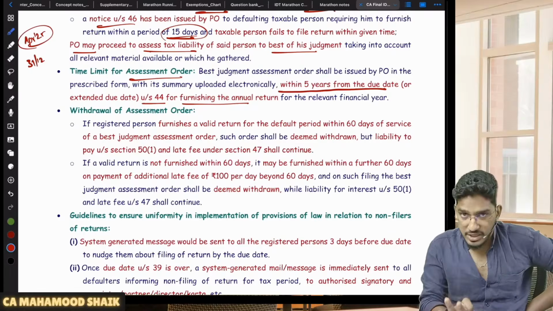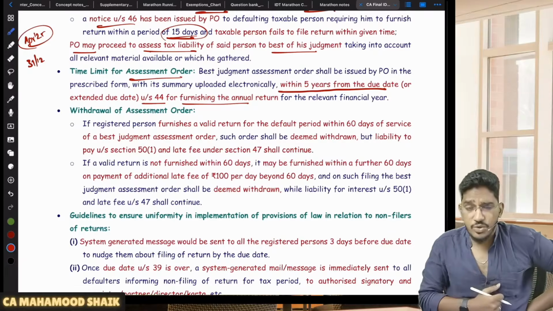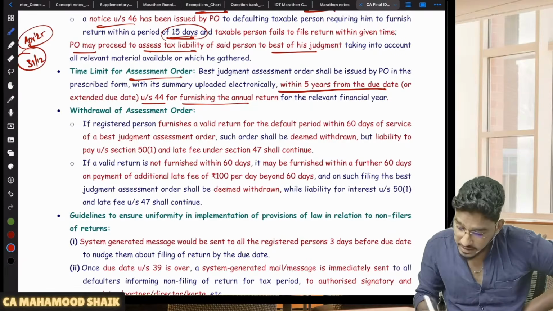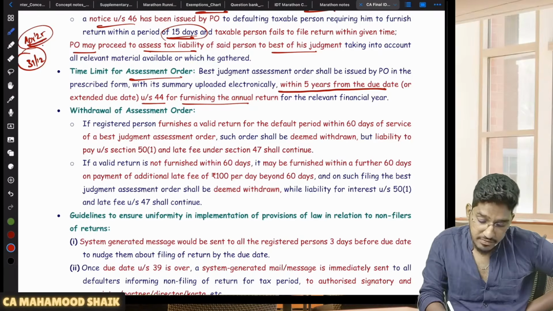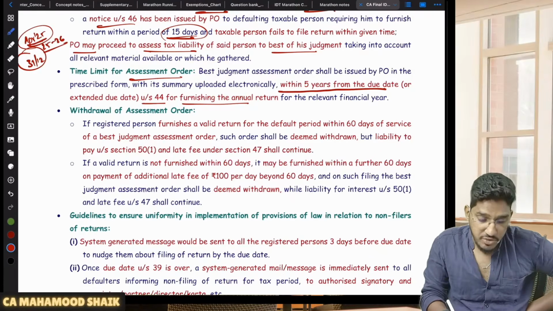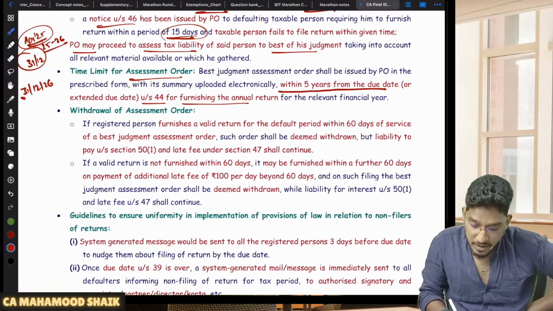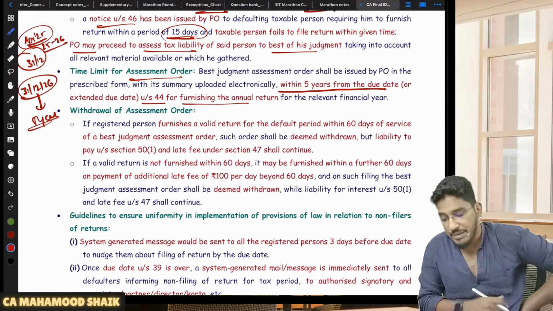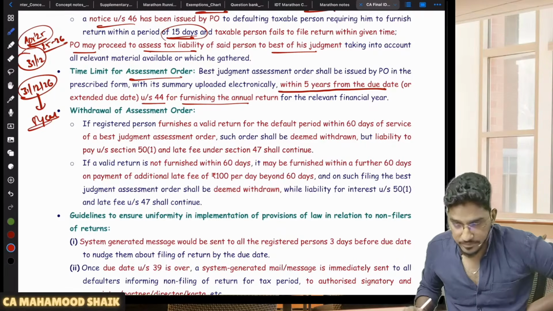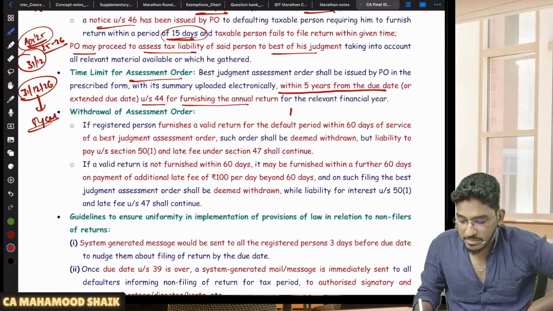So now he will issue 3A and he will do best judgment assessment. And what is the time limit for doing that best judgment assessment? 5 years from the due date of furnishing the annual return for the relevant financial year. So this is the relevant financial year 25-26. What is the due date for furnishing the annual return? 31st of December 2026. Now from 31st of December 2026, 5 years of time he can take to complete that best judgment assessment. Understood?